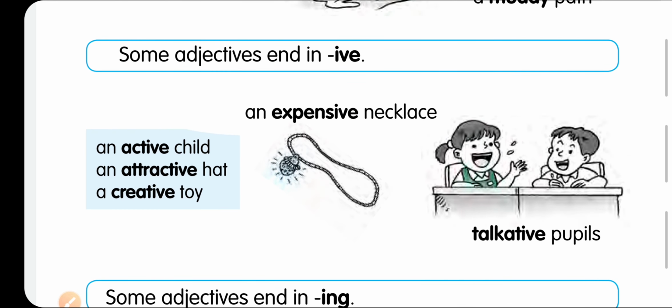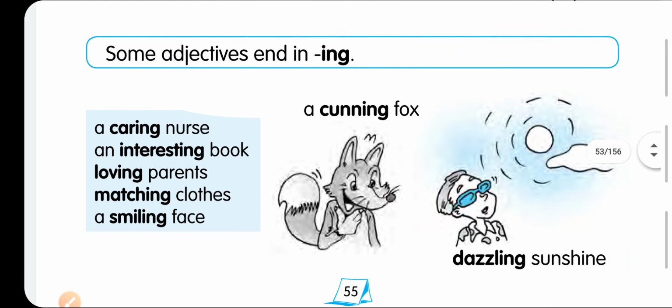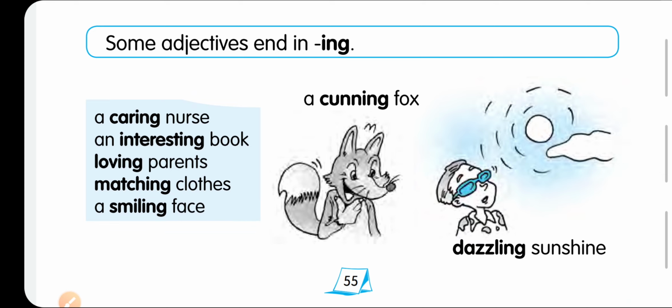It ends with ive, expensive. The necklace is so much costly. So we will call it very much expensive. Talkative people. In every class there are a few students who talk very much inside the class. So we call them talkative people. An active child, an attractive hat, a creative toy. These words end with ive, and some adjectives end with ing.